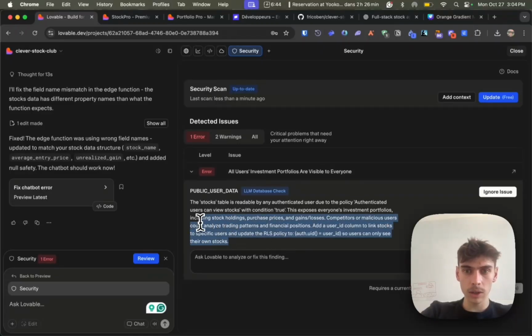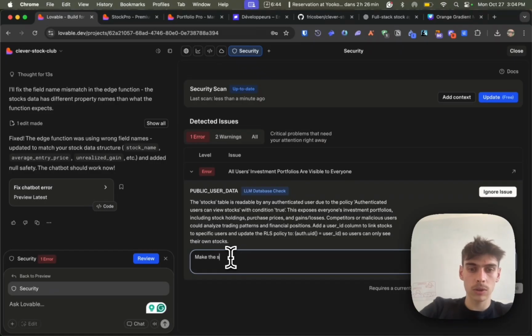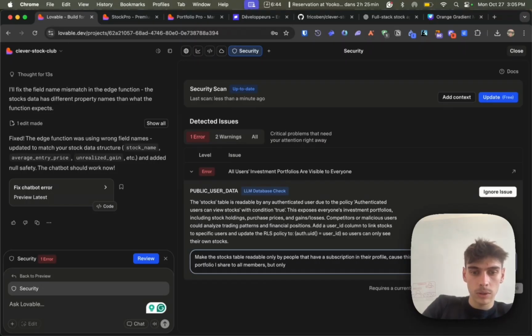But here, what we want to do is make the stocks table readable only by people that have a subscription in their profile, because this isn't their stock portfolio, but a stock portfolio I share to all members, but only paying members should have access to this table.